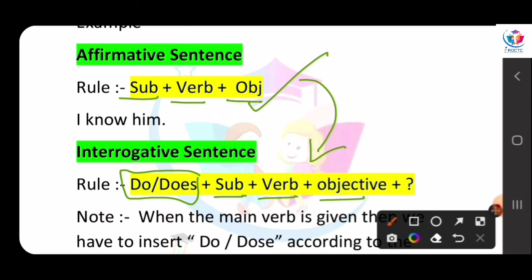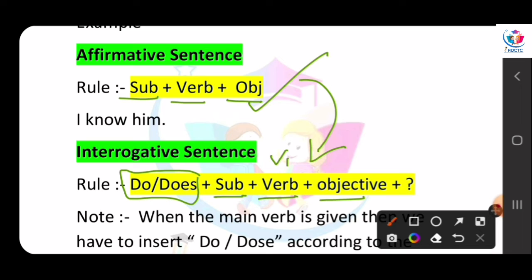And when we put do or does, then our verb will be written in the V1 form. V1 form means we will write the verb in the present tense. When we write do or does, then we don't have to add s or es to the verb.